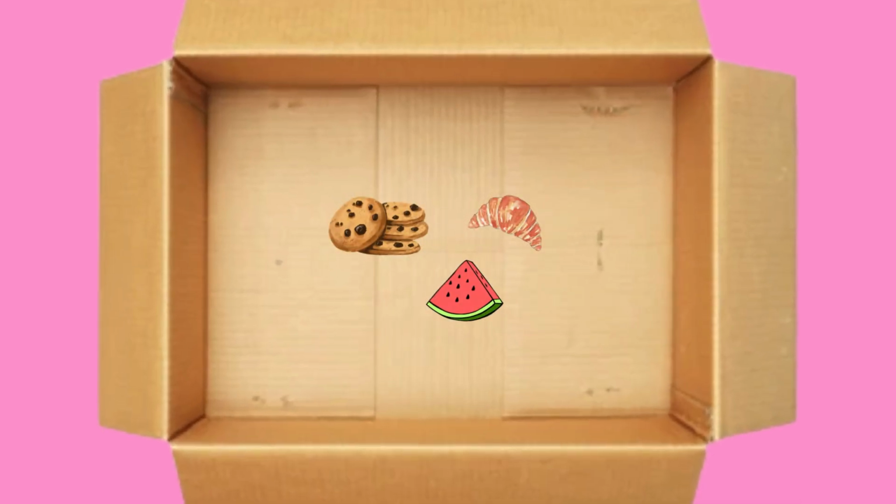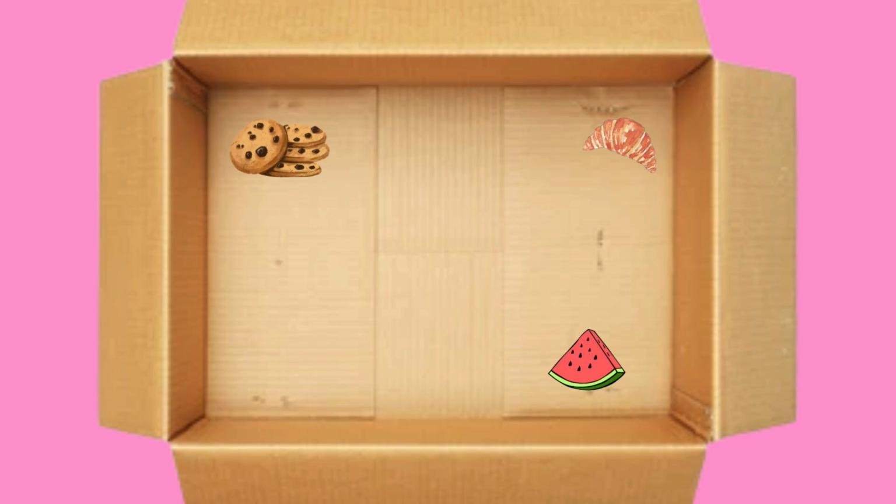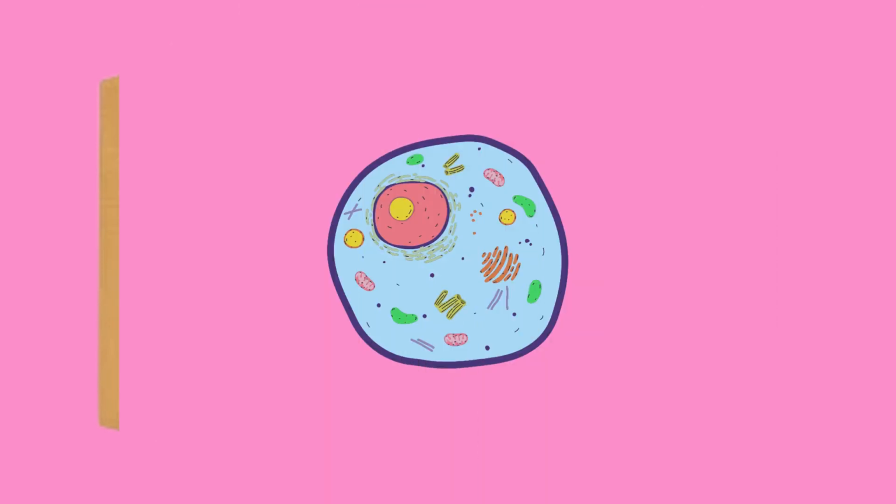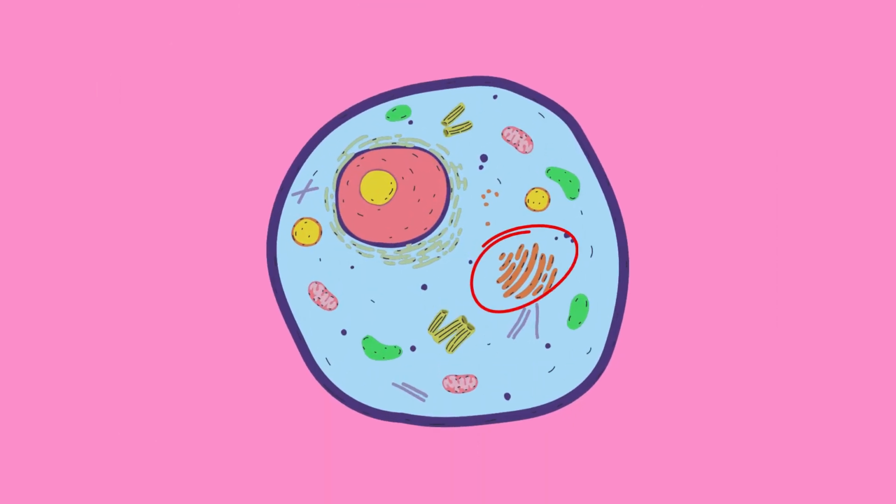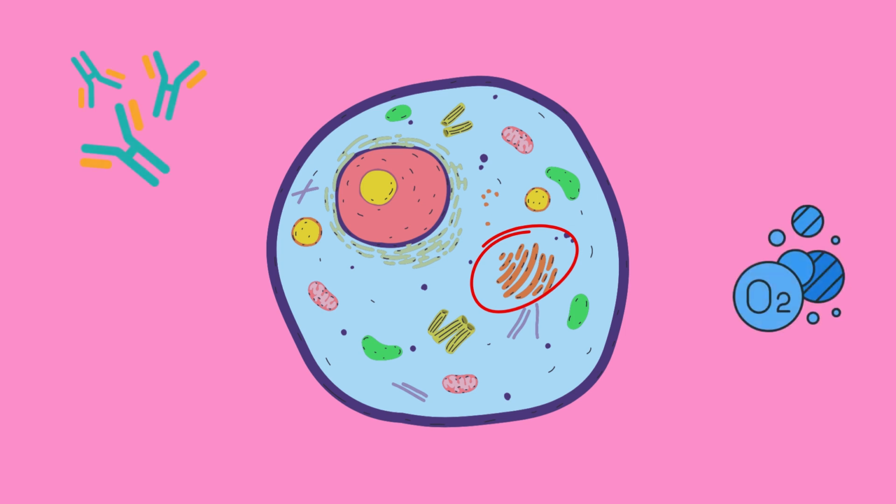To visualize this, think of trying to fill a large box with food. The larger the box, the more difficult it becomes to reach every part of it. Similarly, as the cell grows, some of its internal parts become further away from the surface, making it harder for materials to be exchanged quickly.